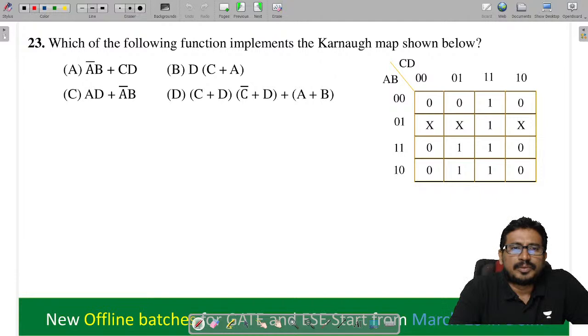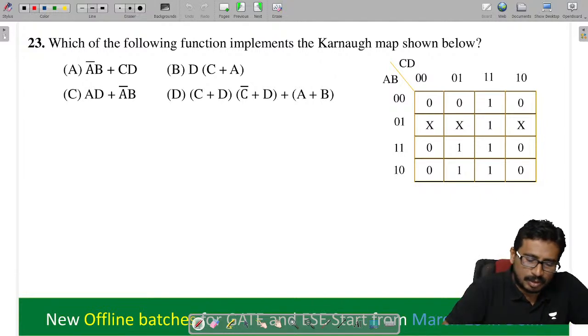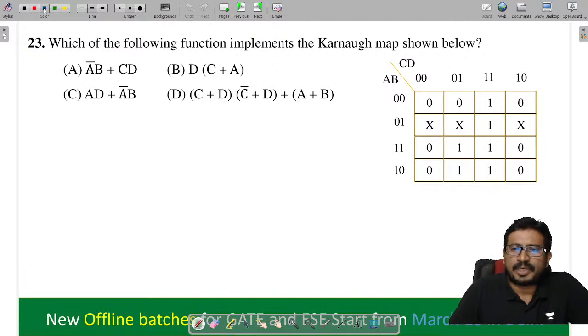Next, which of the following functions implements the K-map shown below? Now tell me.